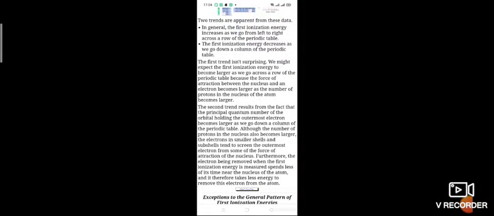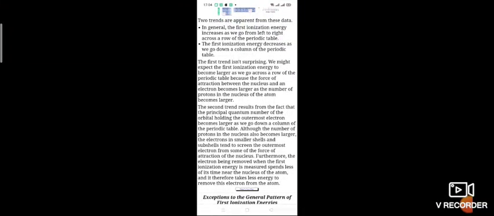So when you see the ionization energy trends, ionization energy increases as we go from left to right across a row of the periodic table. Left to right, what happens to the ionization energy? Increases. First ionization energy decreases as we move down the group in the periodic table.